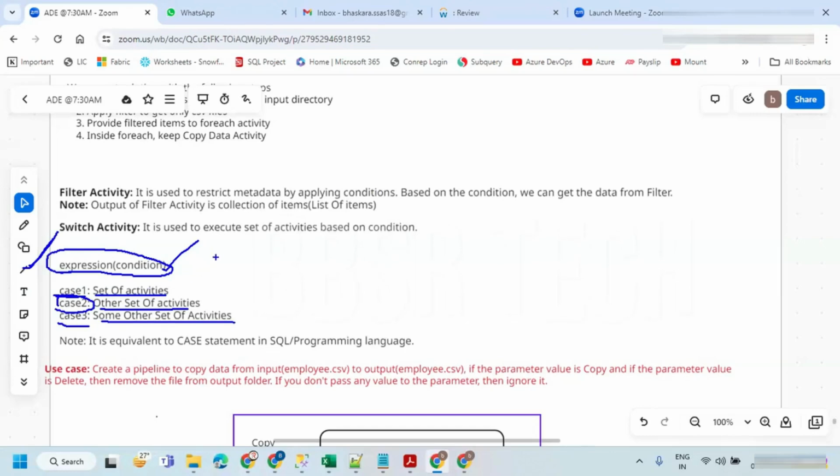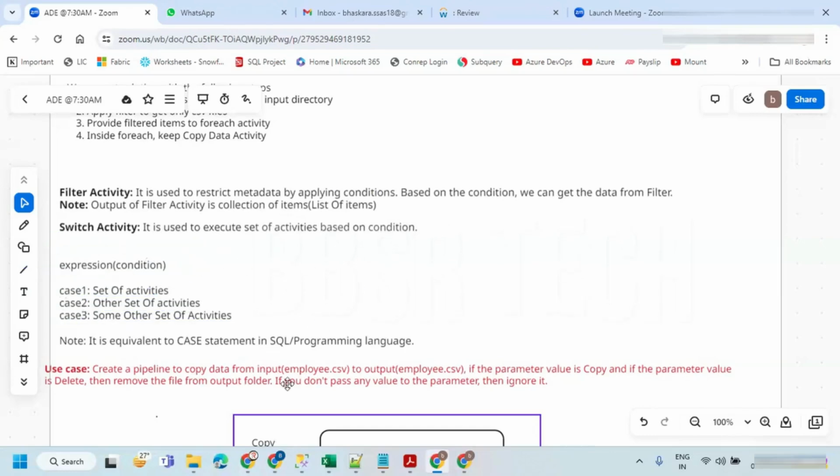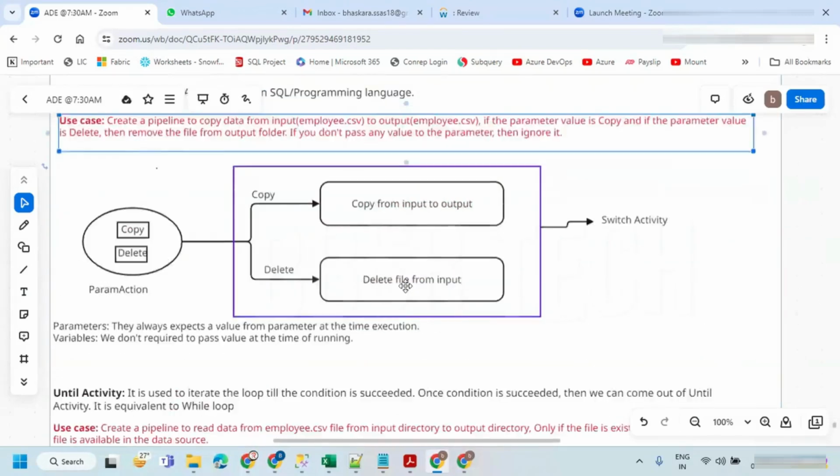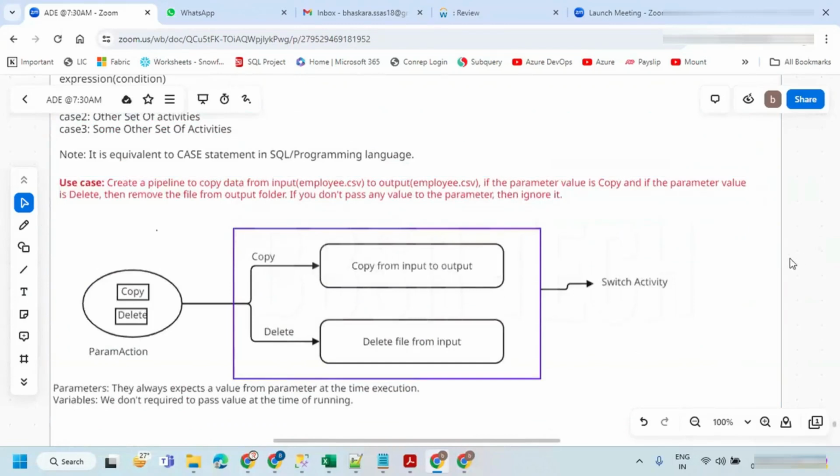Now I'm going to show you practically how exactly we are going to use this. I have a requirement, so try to understand this requirement. Create a pipeline to copy data from input to output. Input is employee.csv and output is employee.csv. I want to copy a file from the input directory to the output directory.